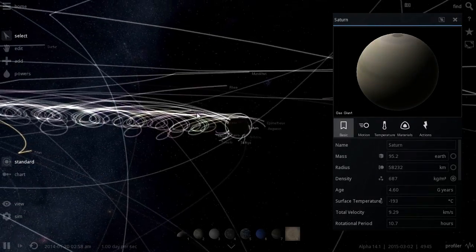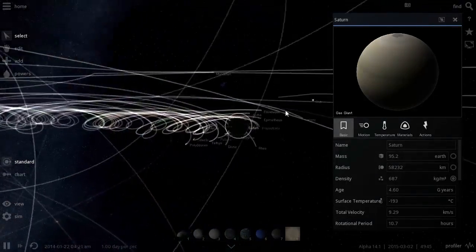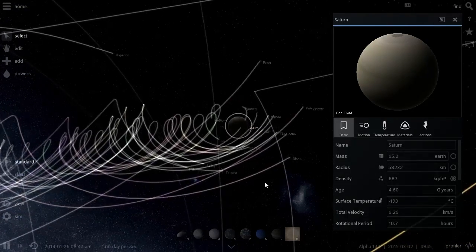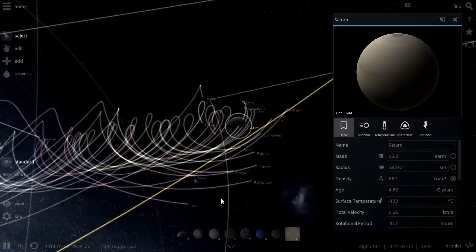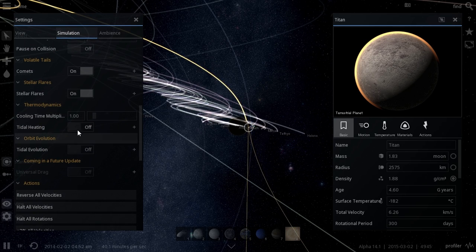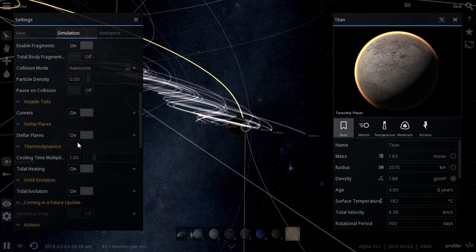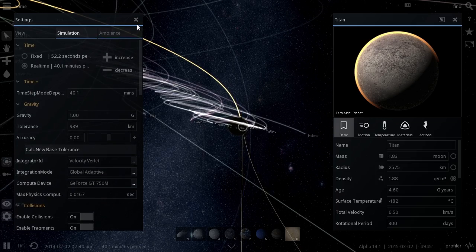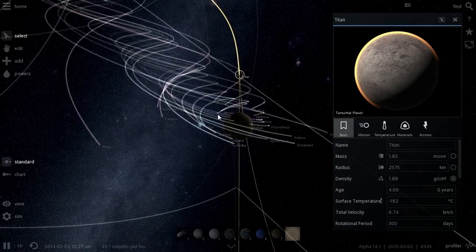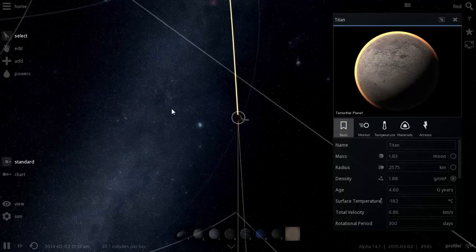Saturn, its satellites, look at how beautifully they orbit around each other, and essentially we're going to be taking a look at Titan. Now for this simulation I'm also going to enable tidal heating and tidal evolution because these are important and they do create extra heat and extra warmth for these satellites. But it's Titan that we're going to be taking a look at, which is right here.